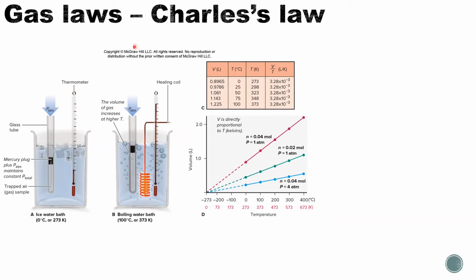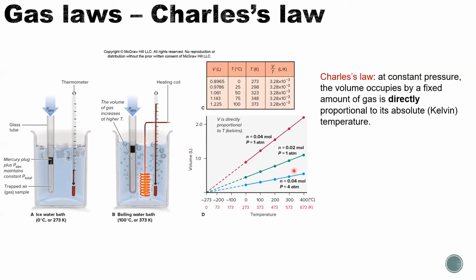So what he does is he uses a thermometer to read the temperature of the surrounding water. The tube was immersed in the water. When he heats the water up, heat will transfer to the gas, so the temperature of the gas will also increase. Then he can take the volume, collect the data, do the plots, and find Charles's law.